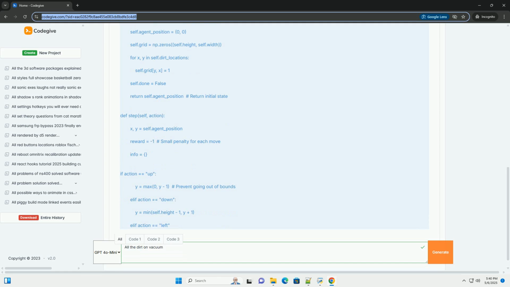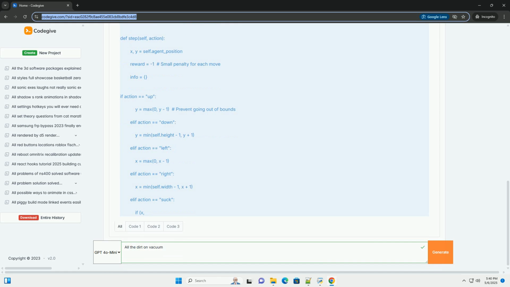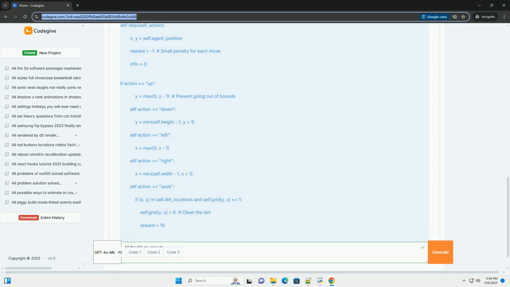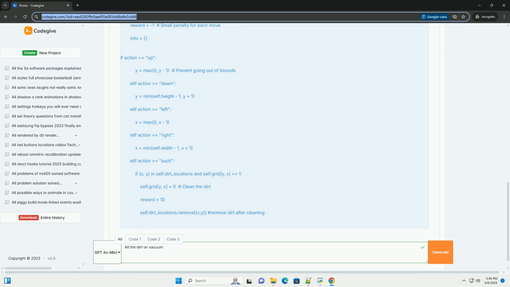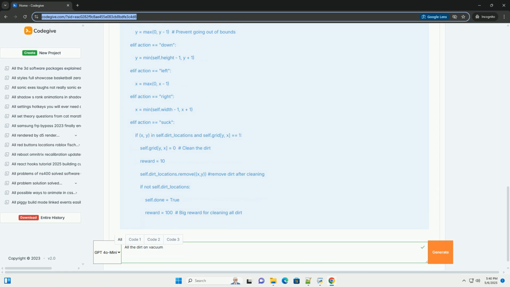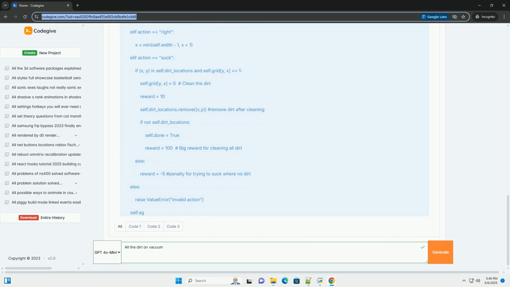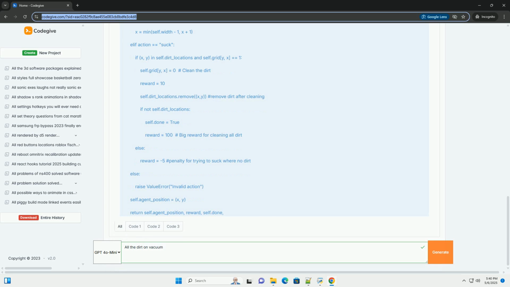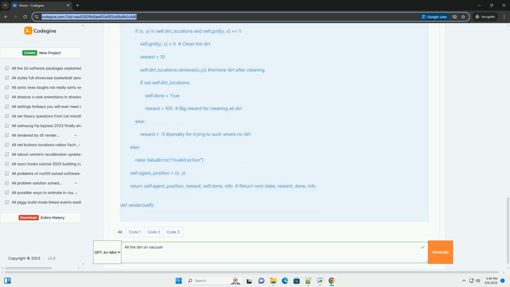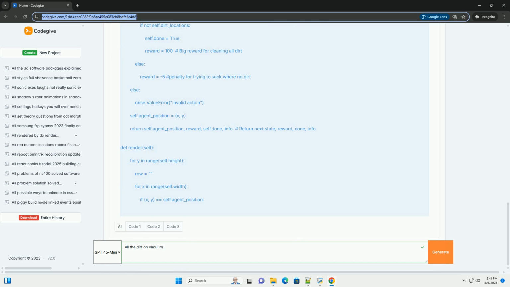Introduction: what is TD learning and why a vacuum cleaner? Reinforcement learning, RL, in a nutshell. RL is about training an agent to make decisions in an environment to maximize a reward. The agent learns by trial and error, receiving feedback in the form of rewards or penalties for its actions. Think of it like training a dog: you give it treats for good behavior and correct it for bad behavior.